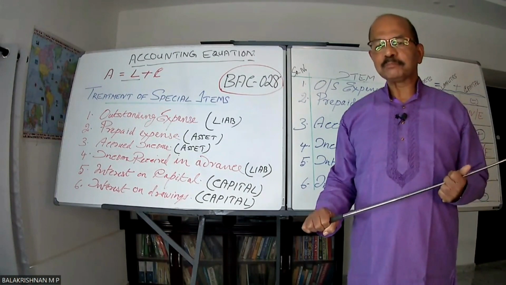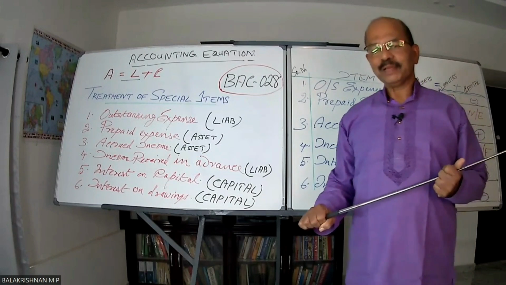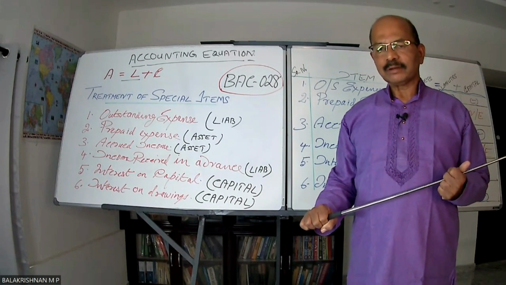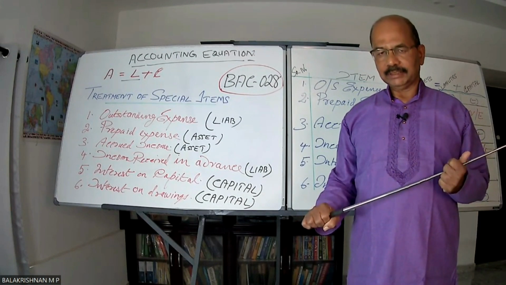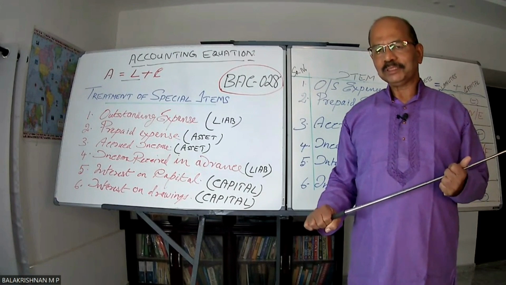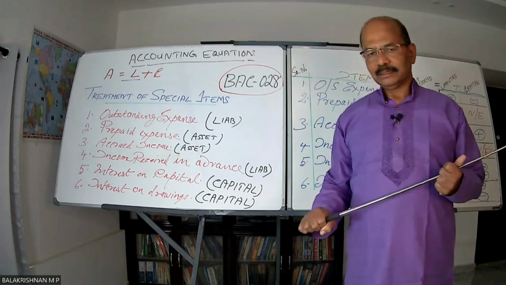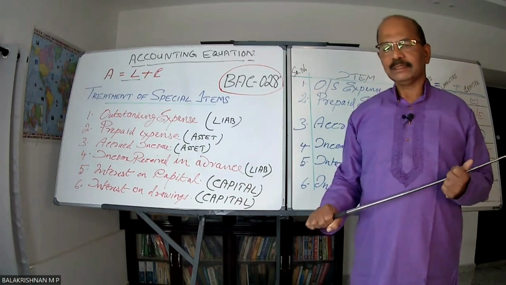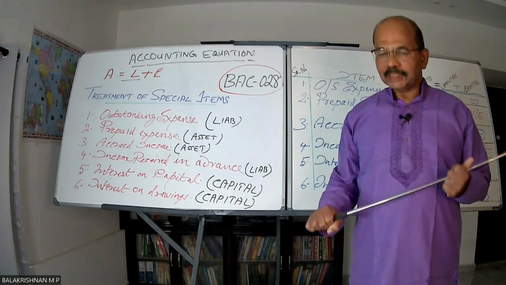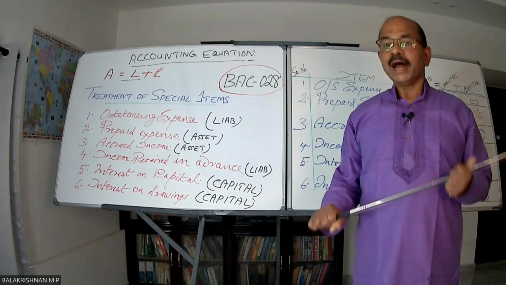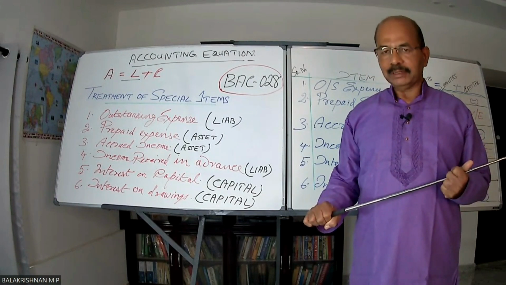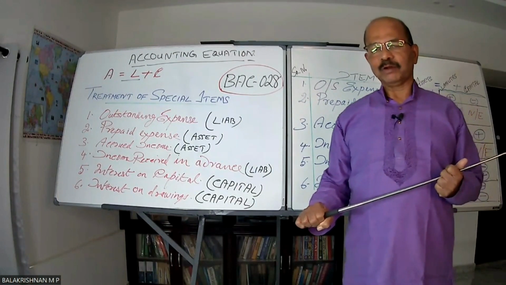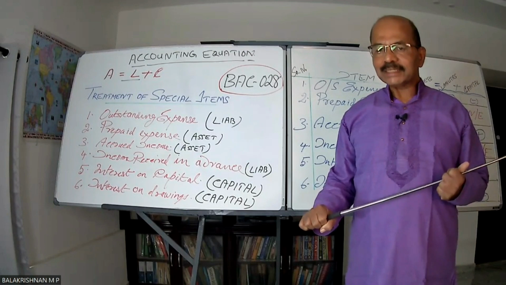The best example is bank interest. Bank is supposed to credit my account on account of interest, every 6 months or at the annual year end. But it happens that for administrative reasons, it may get delayed by a day or two. Just because it has not come to the books of account on the date of my finalization, it's not that I'll ignore that income. I am eligible for that income and I will book it. And since the gentleman has not paid me, he has delayed it for a day or two, as on the date of closing of my books of accounts, he has not paid it. So he is an asset to me.